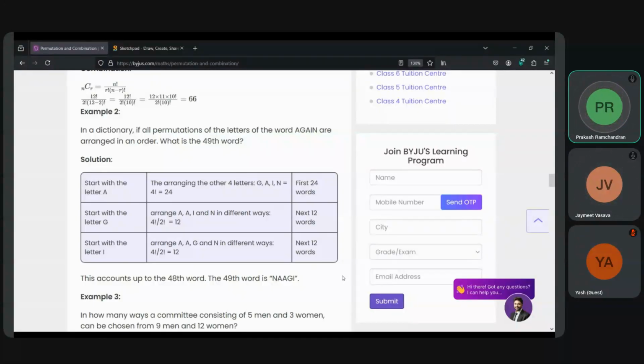If you take NPR as 2, then what happens? 5P2 is 5 factorial divided by 5 minus 2 factorial, which is 3 factorial. 20. But still it is showing 24, right?